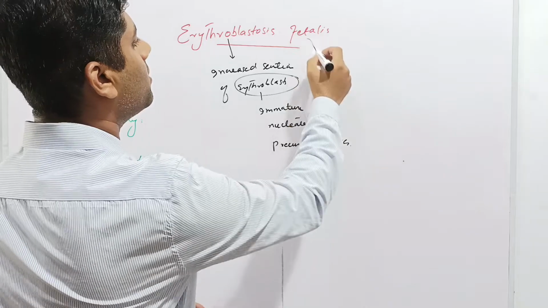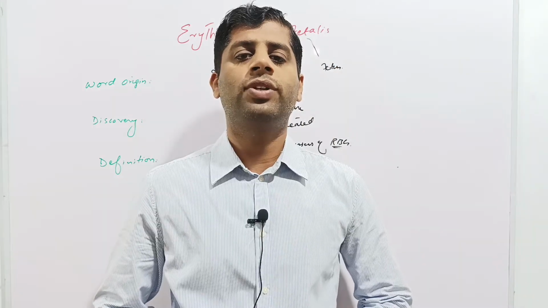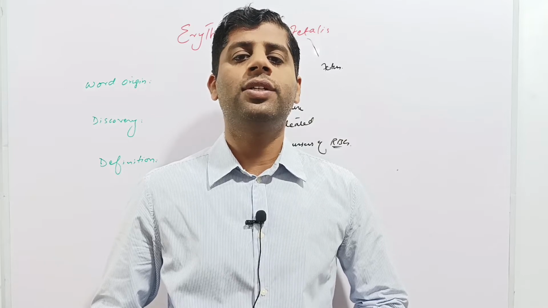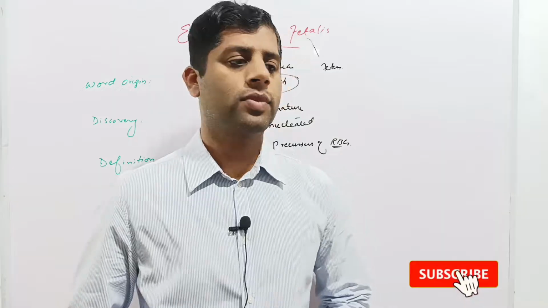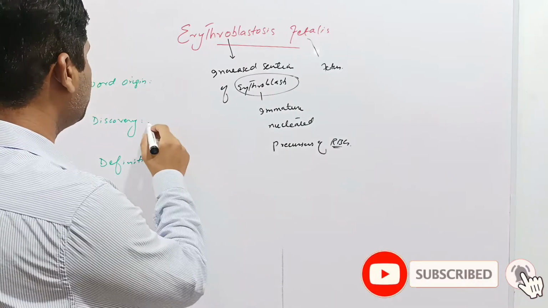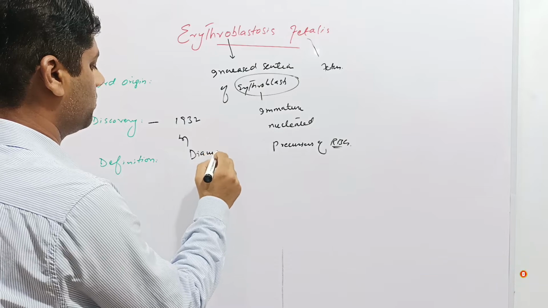The word fetalis means the fetus. So the literal meaning of erythroblastosis fetalis is that the fetus secretes an increased number of erythroblasts and immature RBCs into the blood circulation. Next is the discovery. The disease was discovered in 1932 by Diamond and his colleagues.